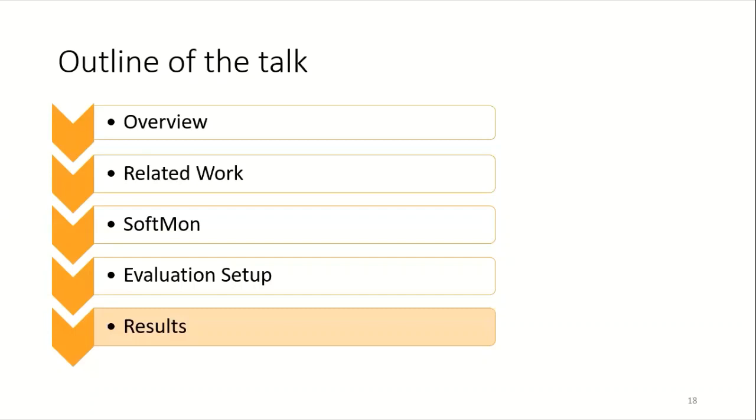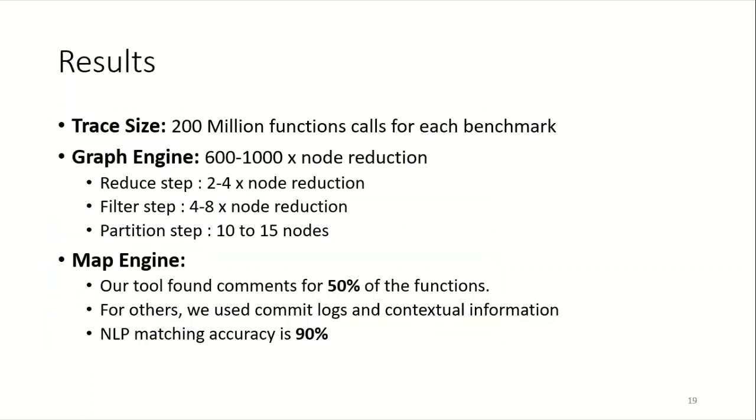Now, we discuss the results obtained using Softmon. We collected traces of size up to 200 million functions for each benchmark. We observed a 2 to 4x and a 4 to 8x reduction in the number of nodes after applying the reduce and the filter functions respectively.